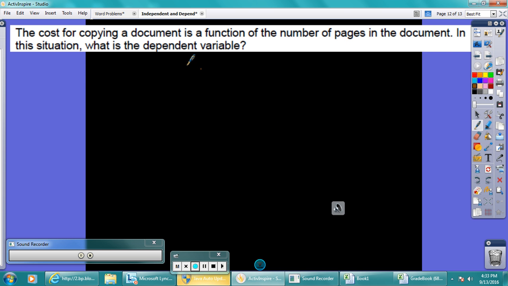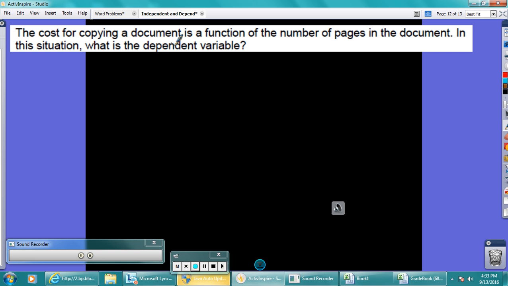All right, this one you're going to do on your own. The cost of copying a document is a function of the number of pages in the document. In this situation, what is the dependent variable?